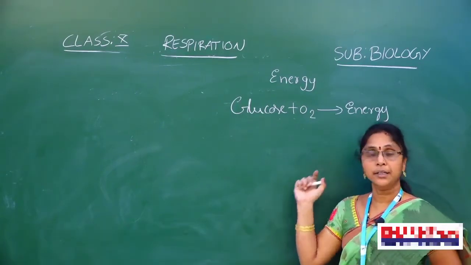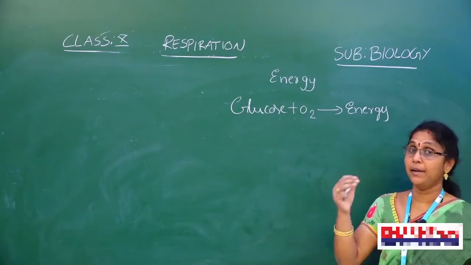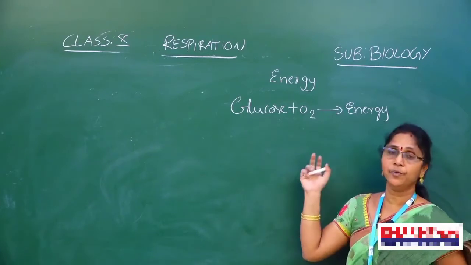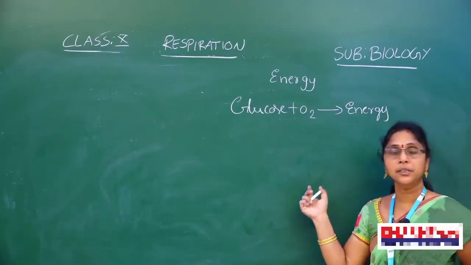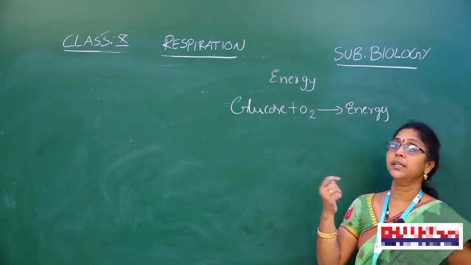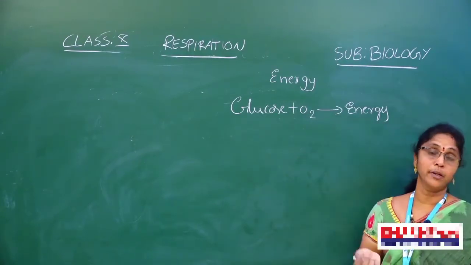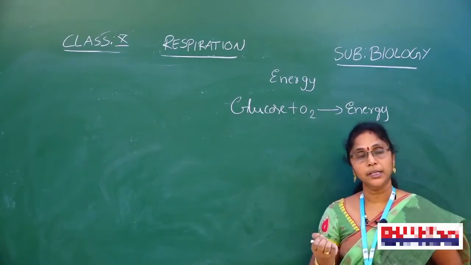Respiration also plays a key role in maintaining the gases in the environment. That is the importance of respiration. Respiration is an oxidation process, a catabolic reaction. What is catabolism? Destruction of food molecules is called catabolism.